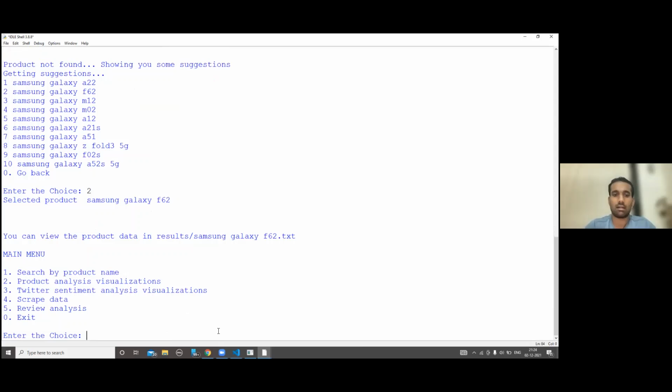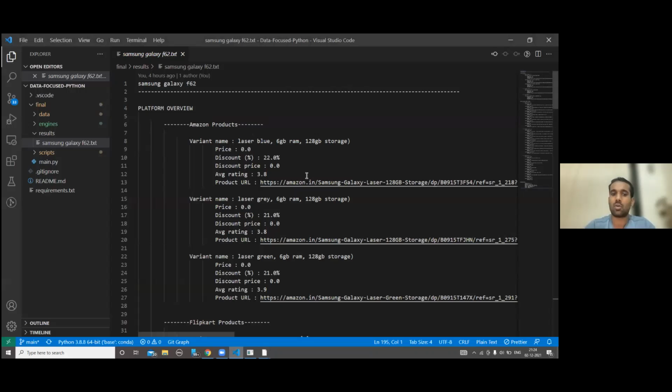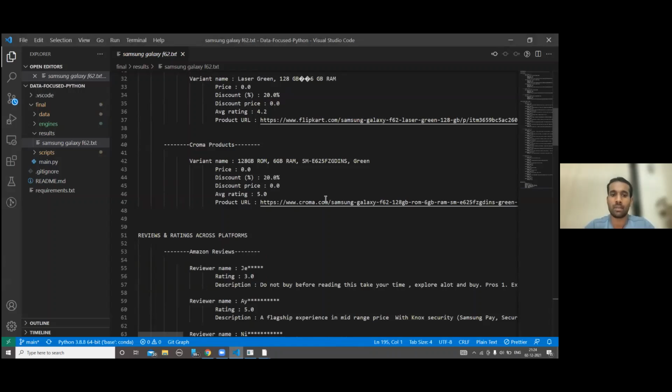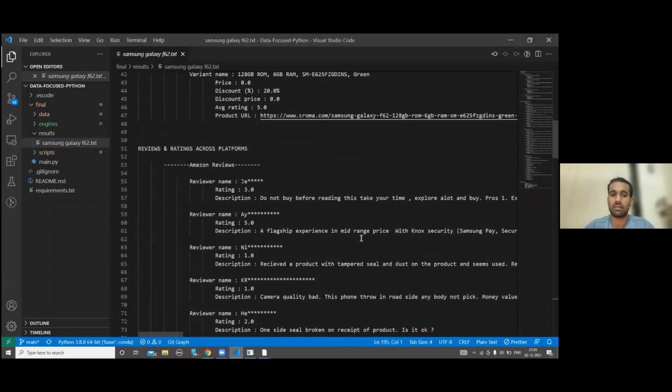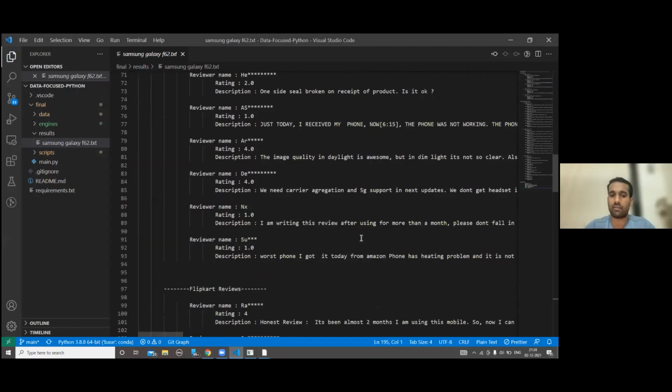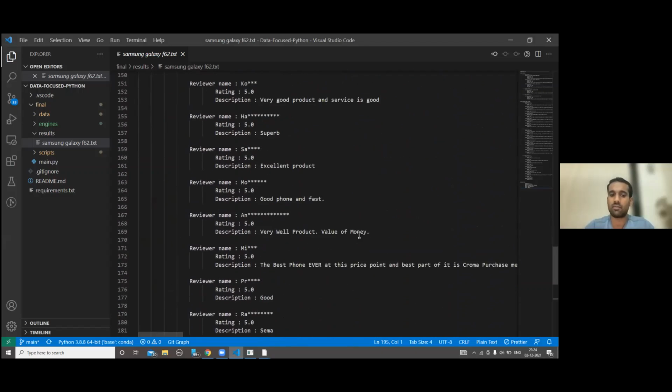you will see that a complete output file has been generated, which has not only the different variants found across Amazon, Chroma, and Flipkart. We also show you the reviews for this product across all the platforms, along with an in-depth phone specification.